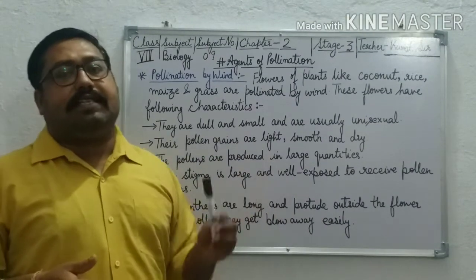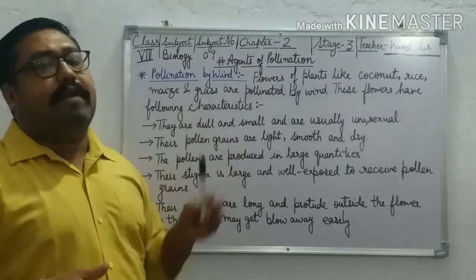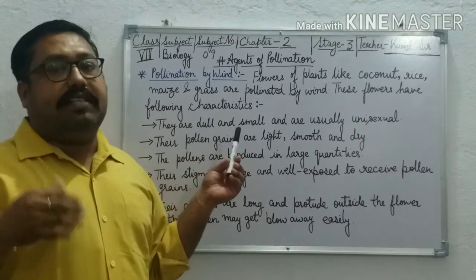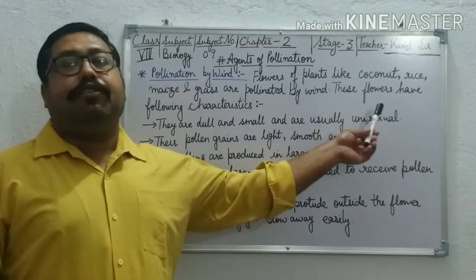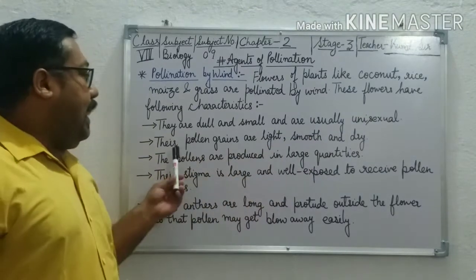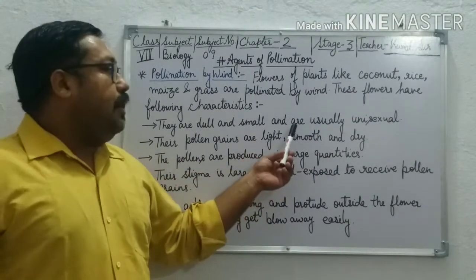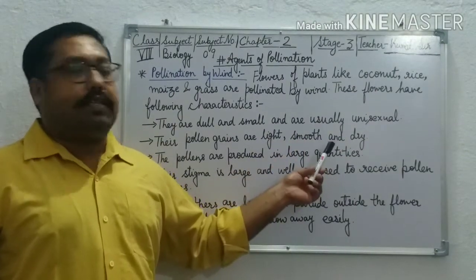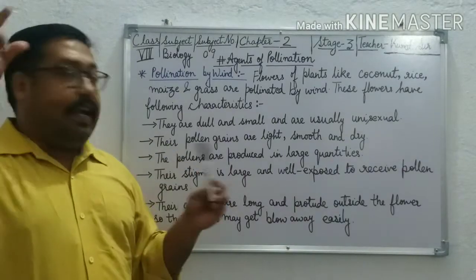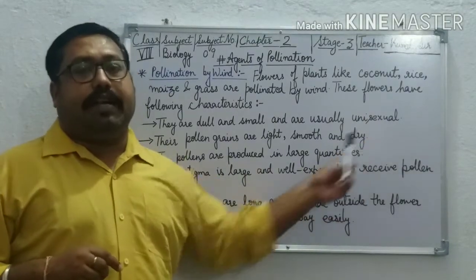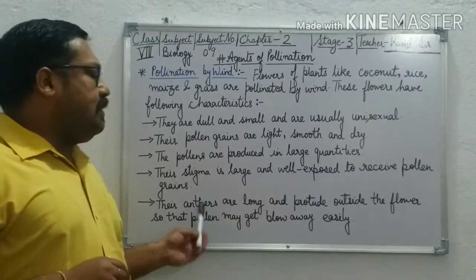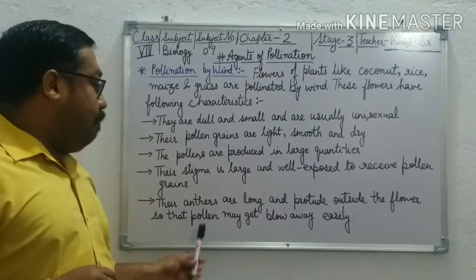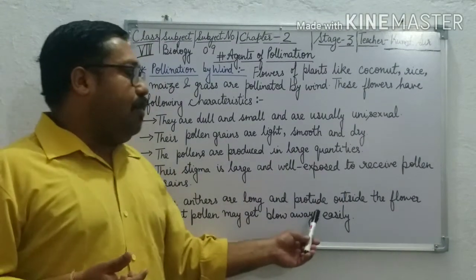Again, I am repeating the characteristics of the flowers which are pollinated by wind. First of all, the flowers are dull, means they are not bright, and small, and usually unisexual. Their pollen grains are light in weight, smooth and dry. Their pollen is produced in large quantities. Their stigma is very large and well exposed to receive pollen grains. Last point is their anthers are long and protrude, extending outside the flower, so that the pollen may get blown away easily.